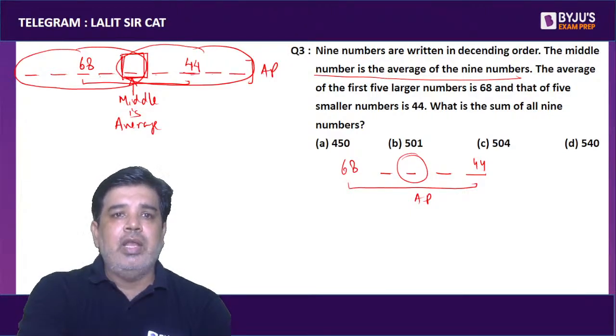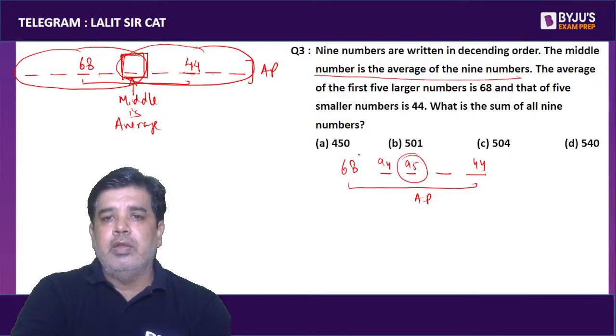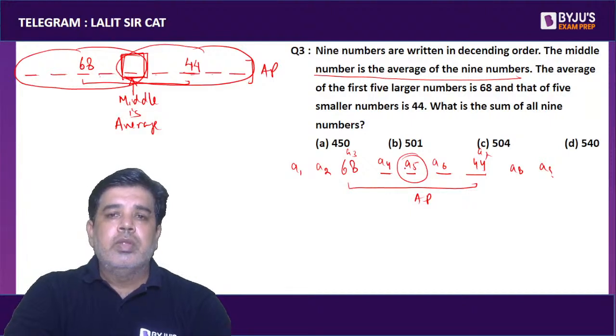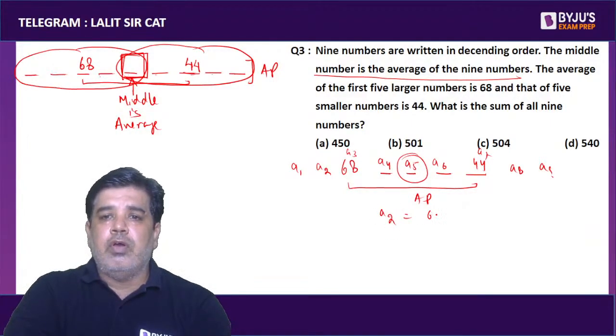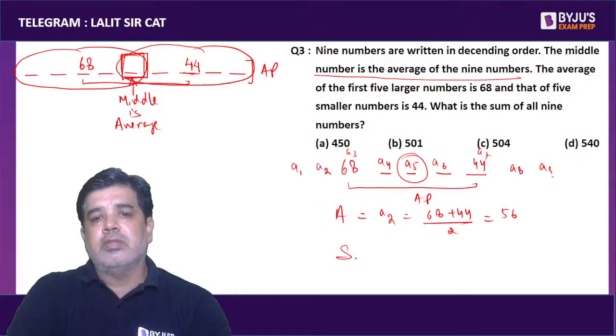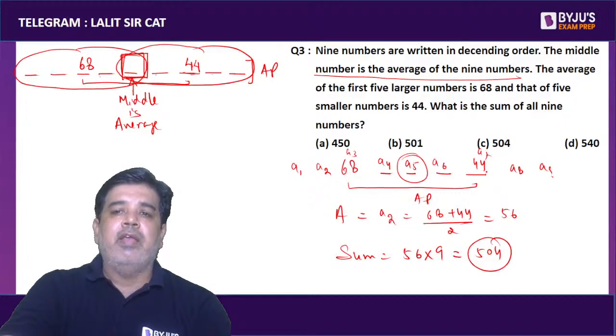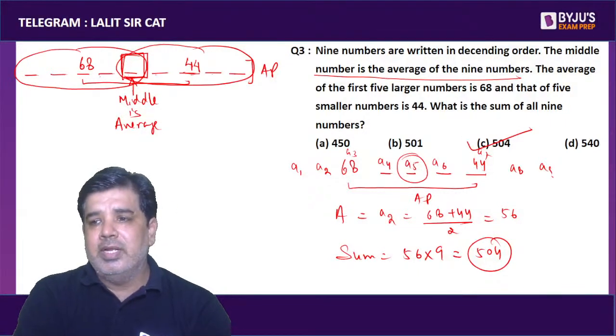This middle value is the 5th value, with 4th, 3rd, 2nd, 1st on one side and 6, 7, 8 and 9 on the other. So A5 will be the average of 68 plus 44, so 112 by 2, that is 56. So the average of the complete data is 56, and the sum of the complete data will be 56 into 9, that is 504, which is option C, students.